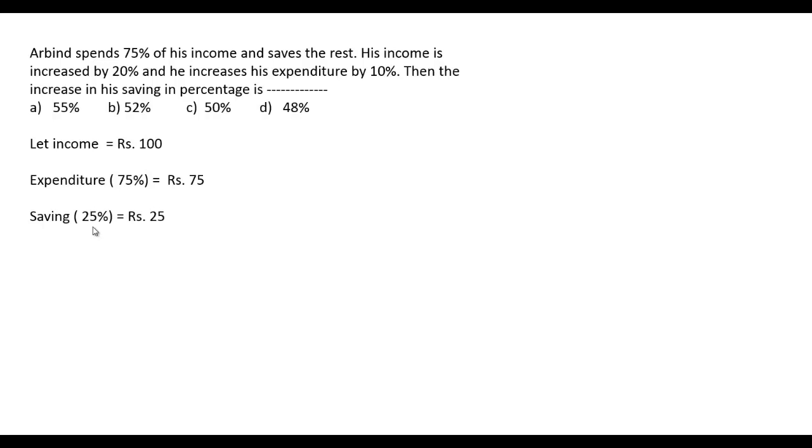So 25% of the income, that is 100 rupees, will be equal to rupees 25. So Arvind's expenditure is rupees 75 and his saving is rupees 25.